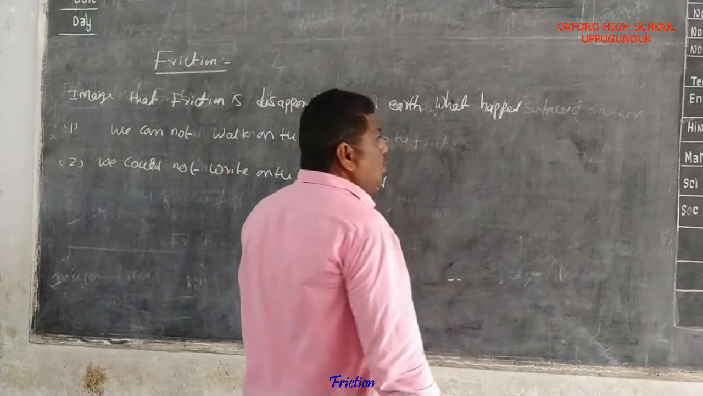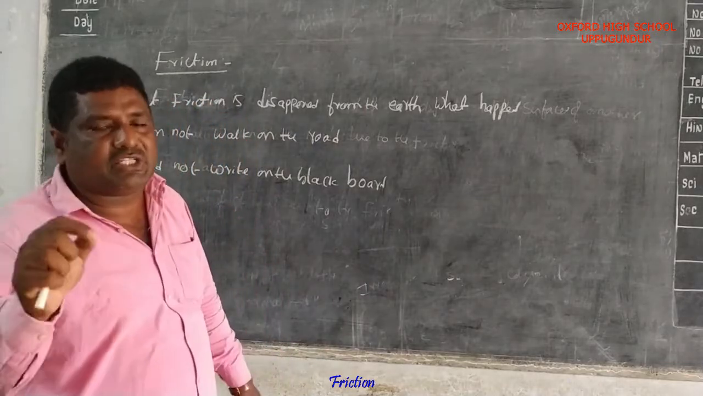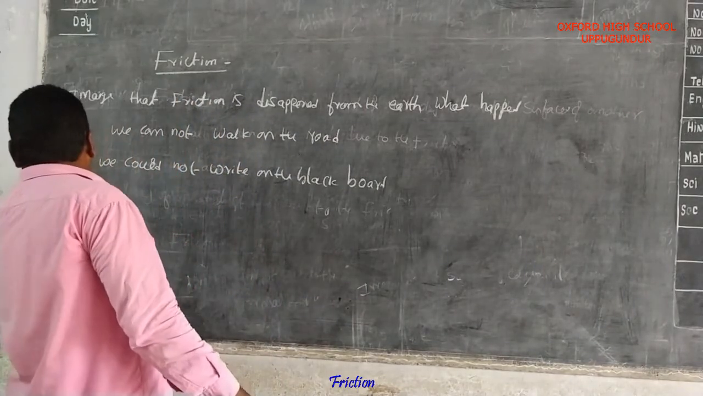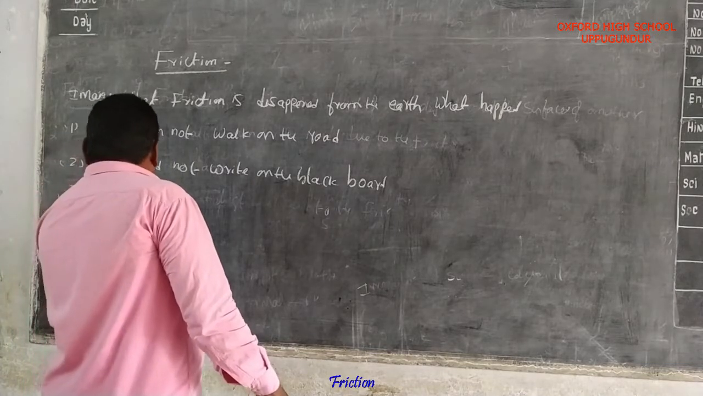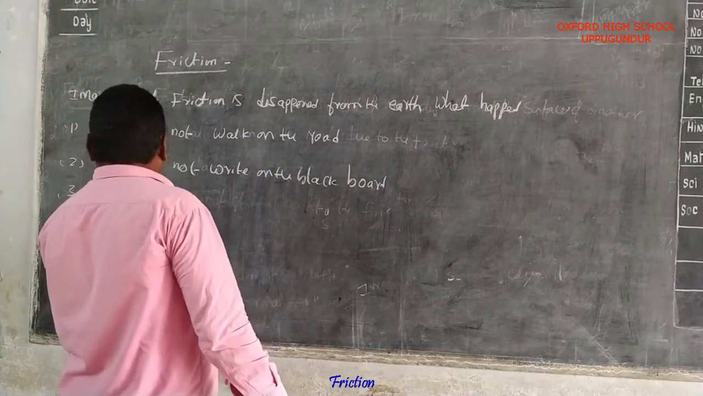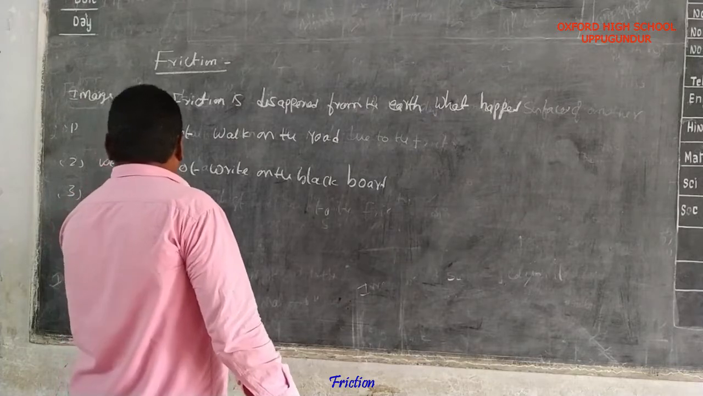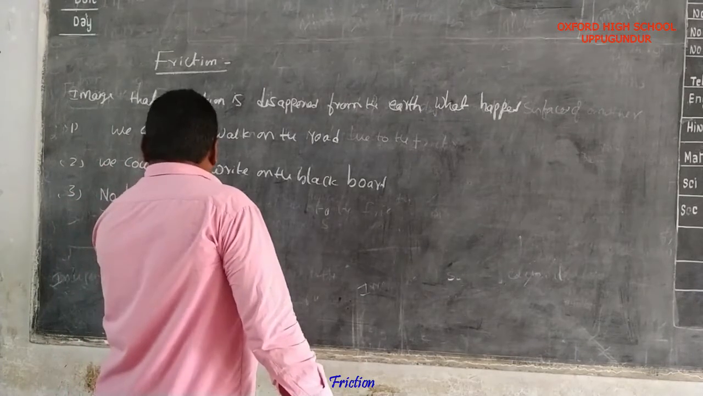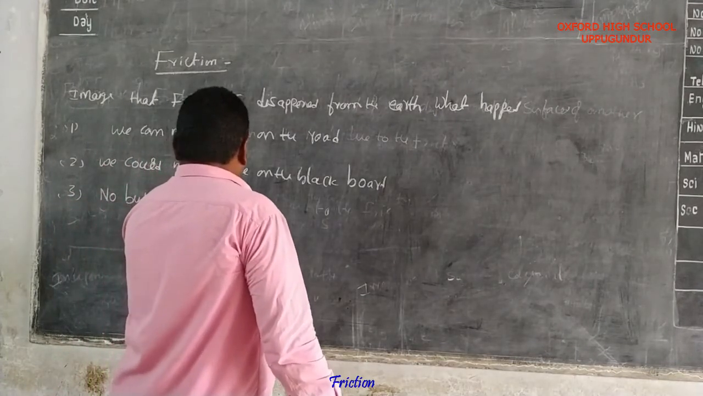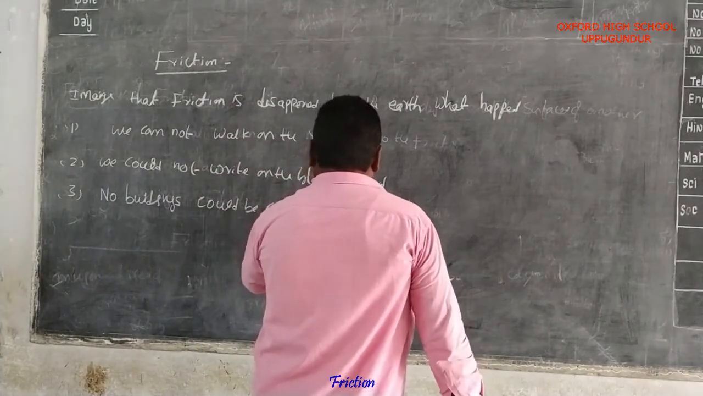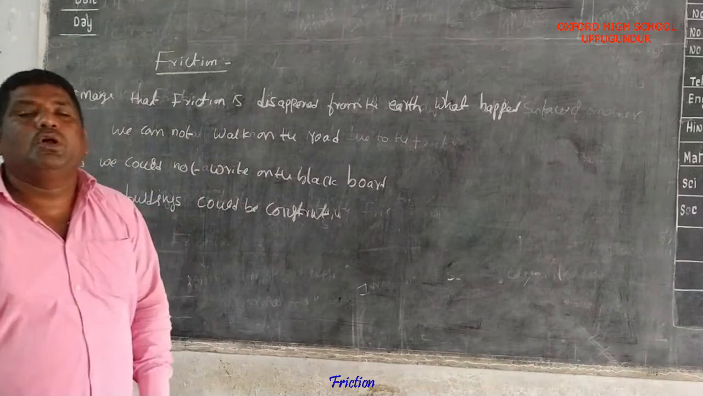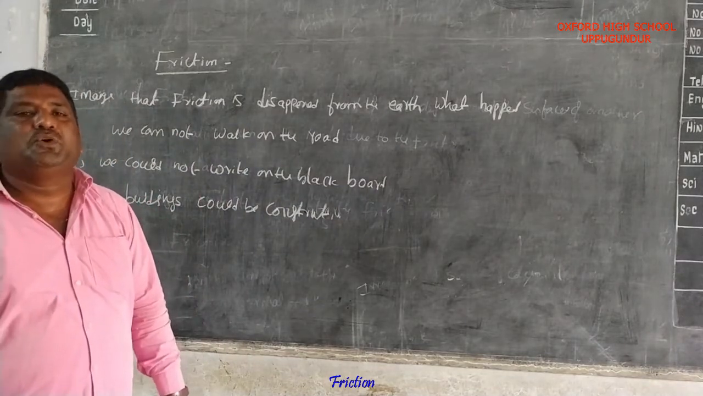Next, third one, no buildings could be constructed. And the carpenters would not be able to make smooth surfaces.